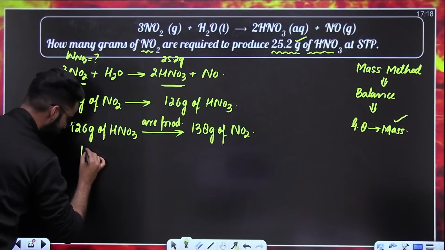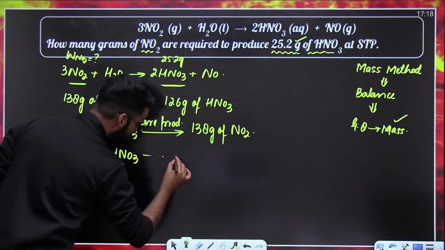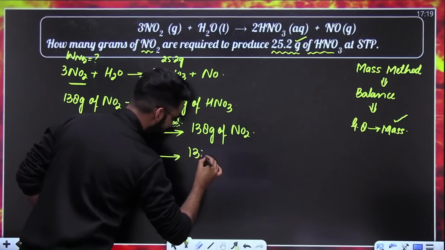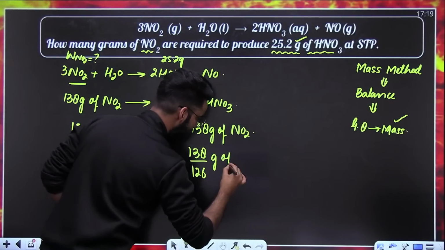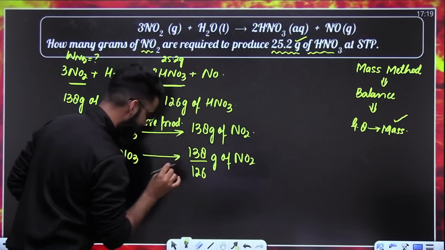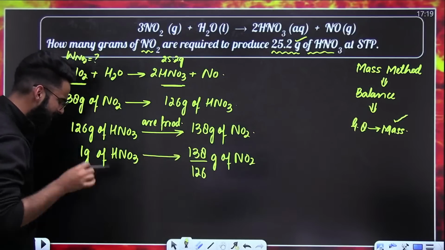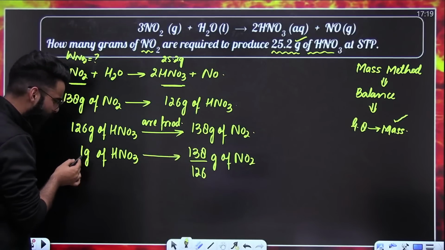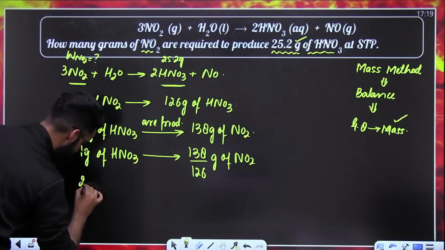Use the unitary method. Can I say 1 gram of HNO3 is produced from 138 divided by 126 grams of NO2? Right? So 1 gram of HNO3 is produced from these many grams of NO2. But am I supposed to produce 1 gram of HNO3? No. I'm supposed to produce 25.2 grams of HNO3.